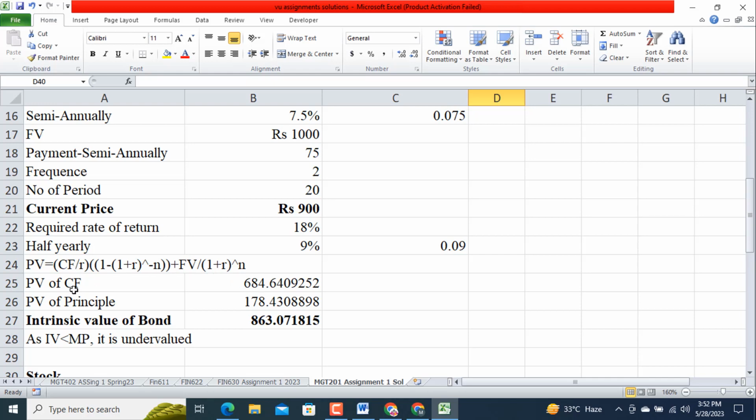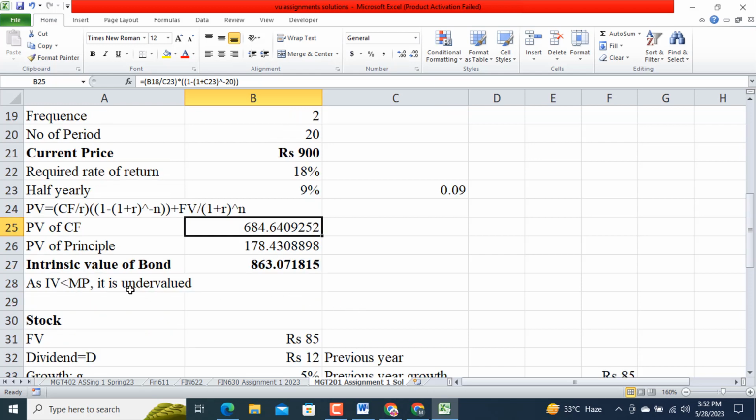Present value of all cash flows 684, and the present value of principal 178. How am I going to obtain this one? Divide 1000 by 1 plus 0.09, or 1.09, raised to power 20. Same as this formula, look at this. I am going to use this formula here. So by adding both these elements, we will get the intrinsic value of bond, which is also known as the net present value of the bond.